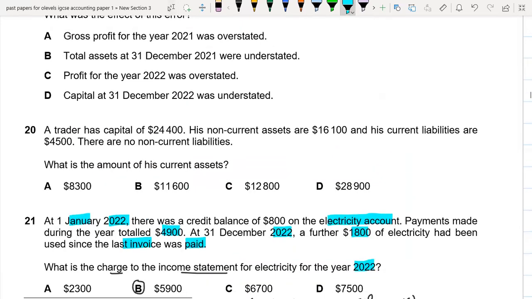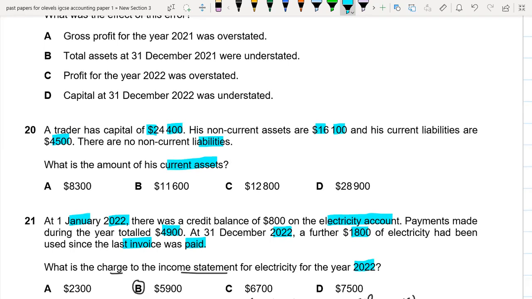So in question number 20, a trader has capital of 24,400. His non-current assets are 16,100 and his current liabilities are 4,500. There are no non-current liabilities. What is the amount of its current assets?